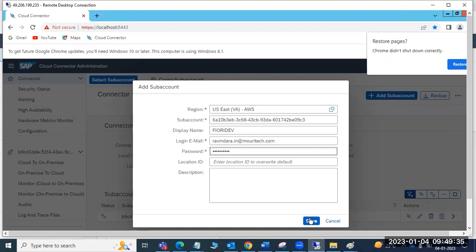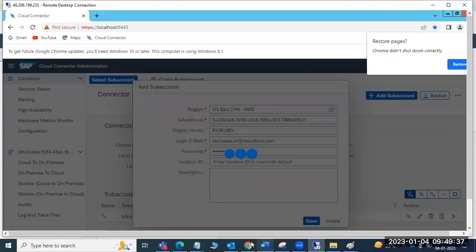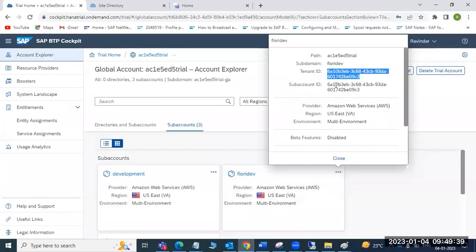Ravi, can you go to that sub account once? Hold on, don't save it. Yeah, both are same. The sub account ID and tenant ID, both are the same, the subdomain. That's why sometimes we call it the tenant, sometimes we call it a sub account. Both are same actually.